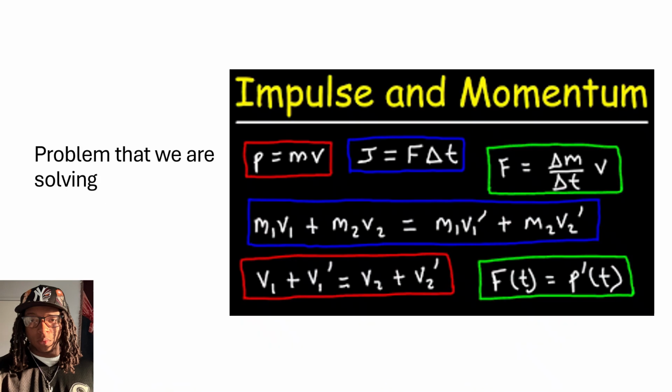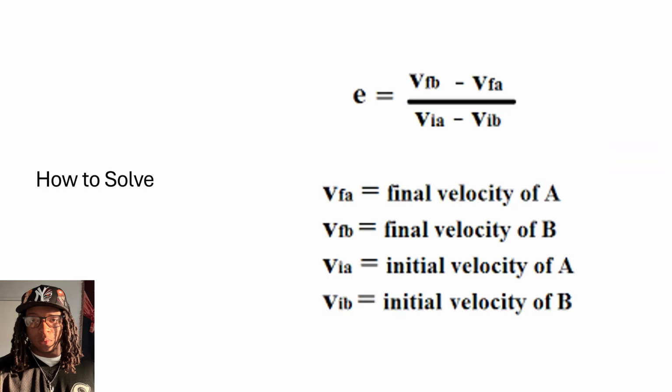The problem that I would like to solve for this is finding the coefficient of restitution. The steps of solving this problem would be to first determine all of the kinds of velocities that we have in this experiment. In this instance, we only have a final of A and the initial of B. With this information, we can plug both of those numbers into the coefficient of restitution equation to find our answer.